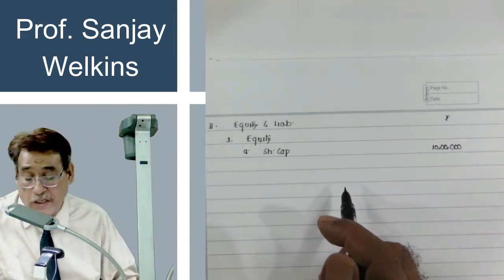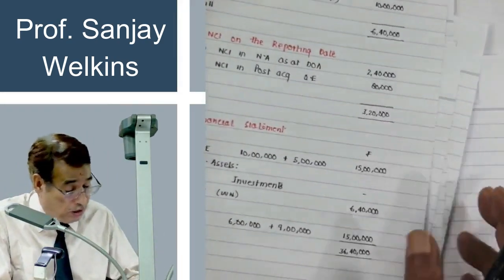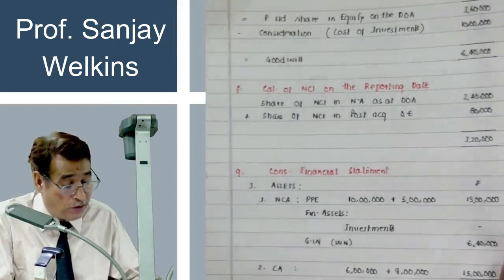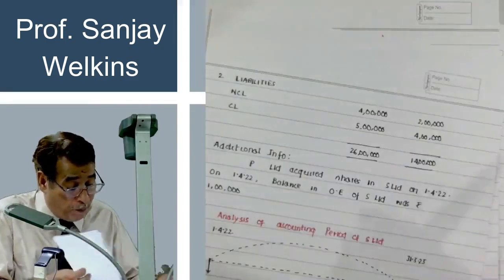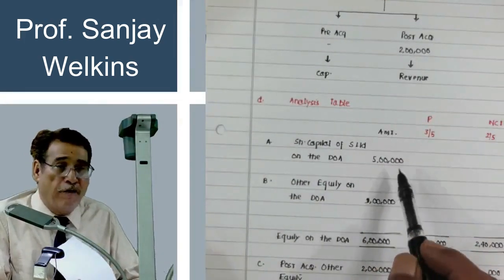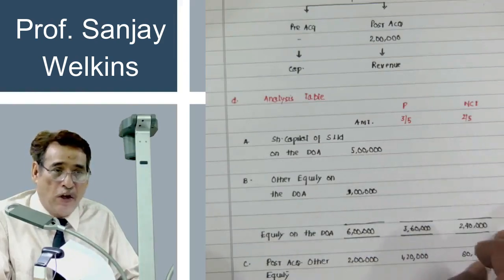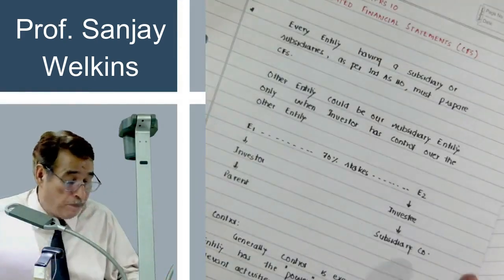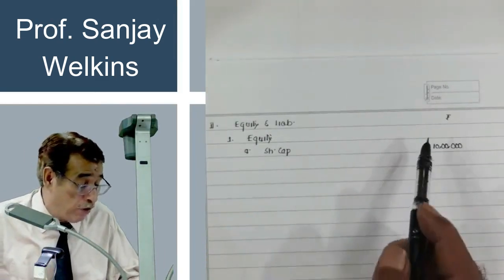Share capital of subsidiary company 5 lakh we are not going to write. The reason being is that we have already used this particular share capital for the computation of goodwill and NCI. You may wonder how. I will let you know. See here, share capital of subsidiary company was 5 lakh. When we prepared that table, you remember? When we prepared that particular table, I have written 5 lakh here, isn't it? And this got divided between P and NCI, no doubt about that. So that is the reason, that means you have already used the share capital of subsidiary company. So that is the reason capital of subsidiary company will not find place in the balance sheet.